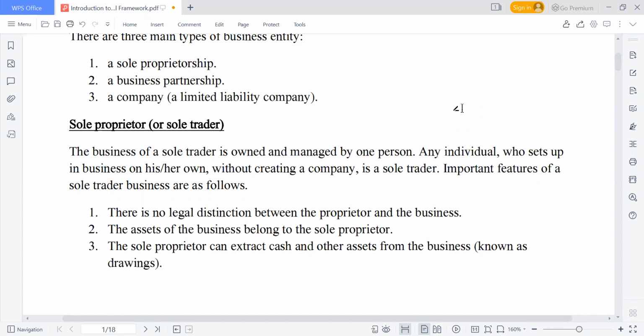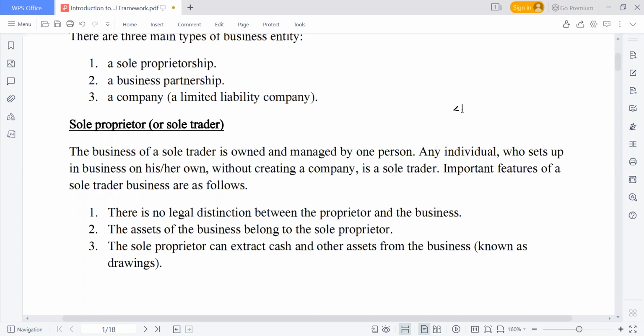It is the owner that manages the day-to-day affairs of the business. Any individual who sets up in business on his or her own without creating a company is a sole trader.